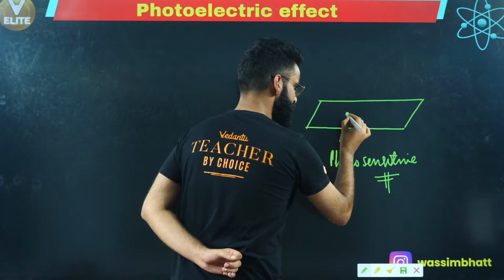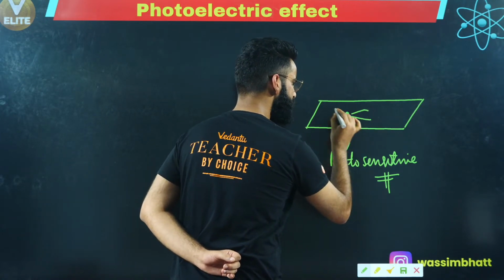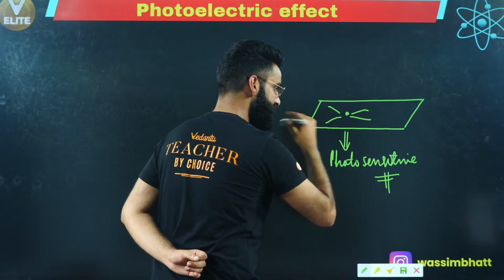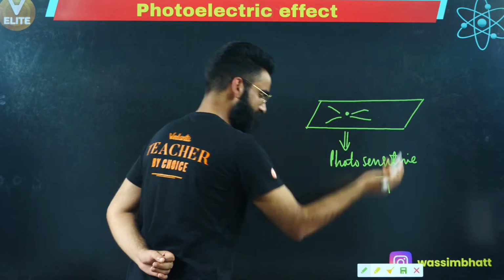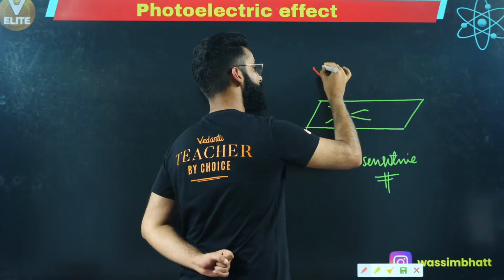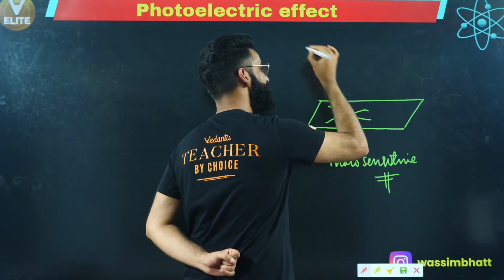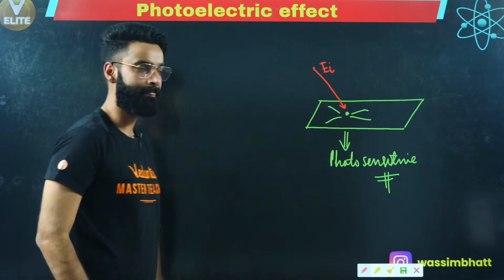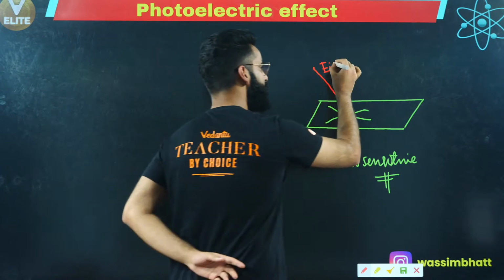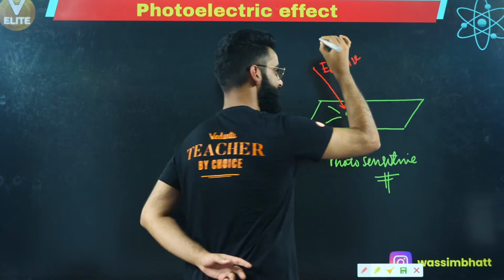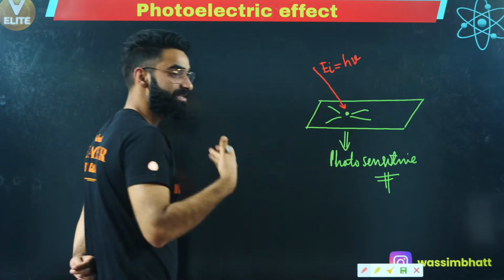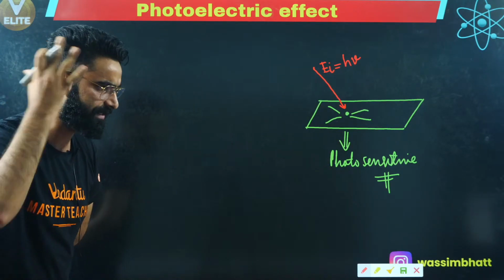Let's assume this is the electron somewhere here, which is bound with kernels. I need to break the force of attraction between the electron and the kernels, then only this electron will come out. For that purpose, I need to supply energy, and I'm supplying it in the form of light radiation. Energy carried by the incident light radiation I'm representing by E_I, which will simply be equal to h nu. Now, for example, I'm giving you some arbitrary values so that you can understand the concept.